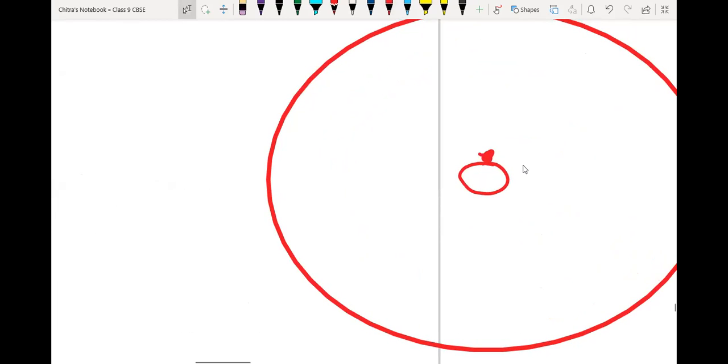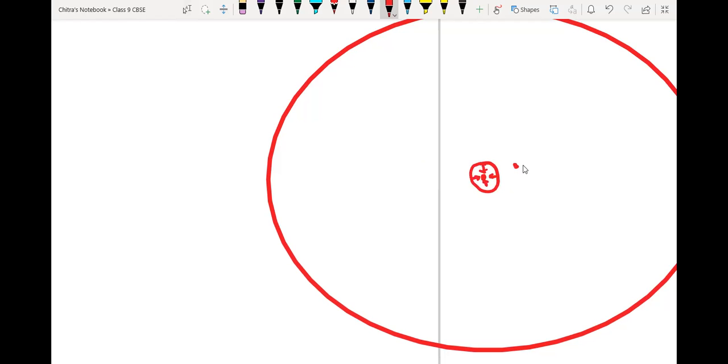Suppose this is the center and suppose the object is over here. Then from here, equal and opposite force will work from all the sides.